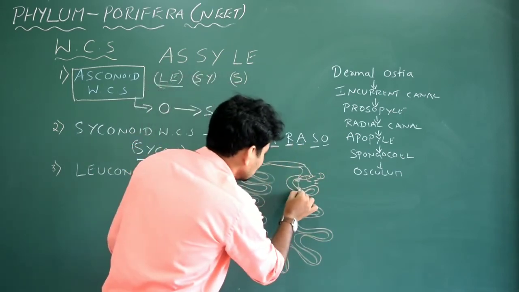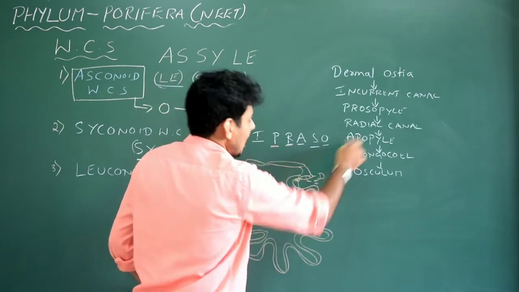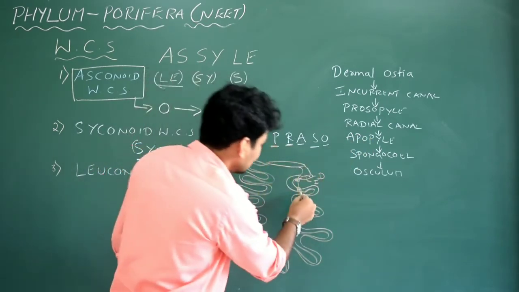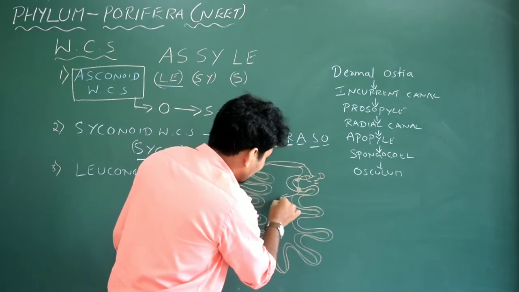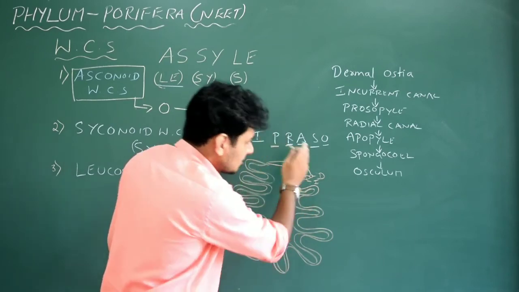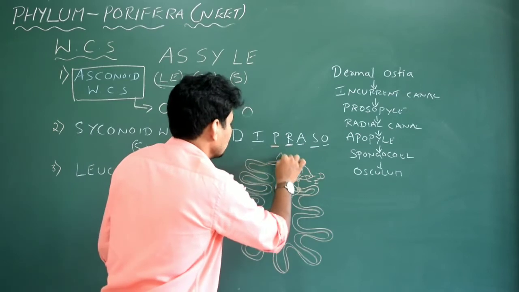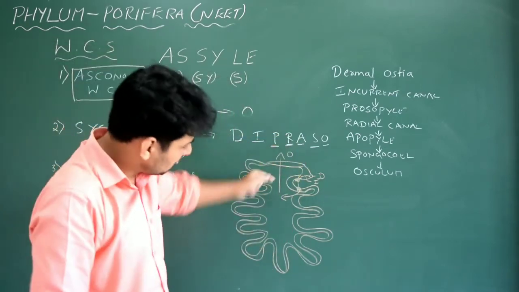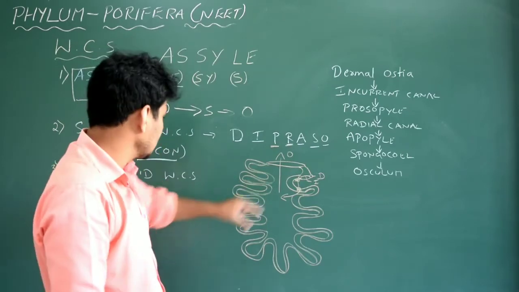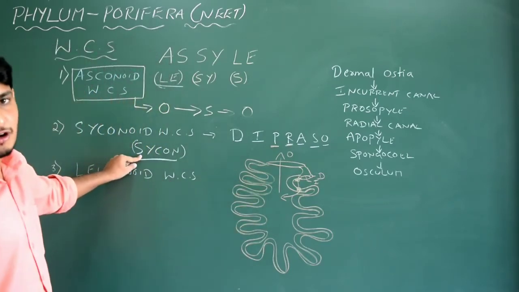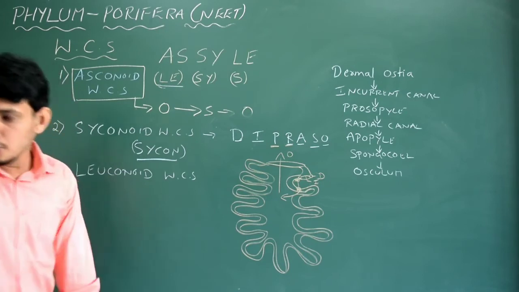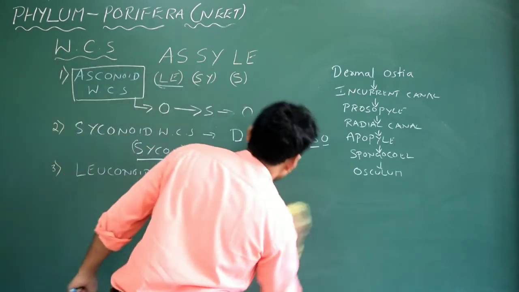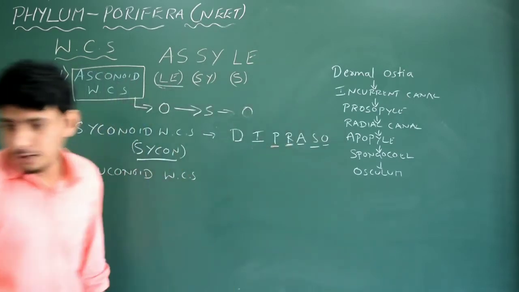Then again it enters into this, called the apopyle. See, apopyle is here. It's very difficult. Then finally it enters into this cavity, the spongocoel, and then finally the water escapes through the osculum. This is it. So that is the path of the water in this particular Sycon type of sponge. Now we go to the third type, that is leuconoid. What is this leuconoid type?